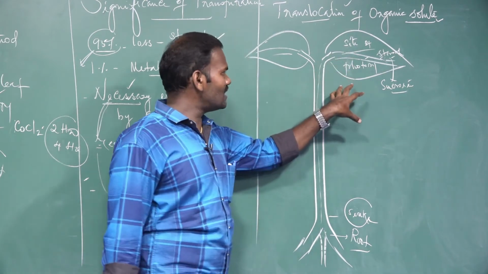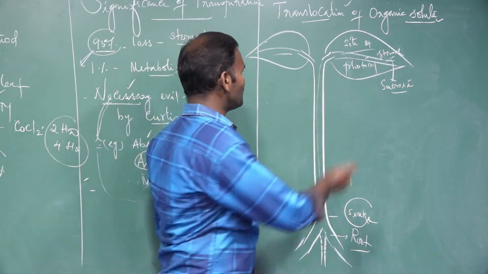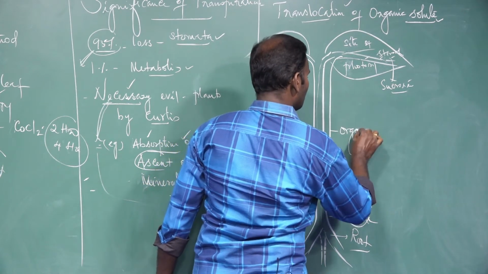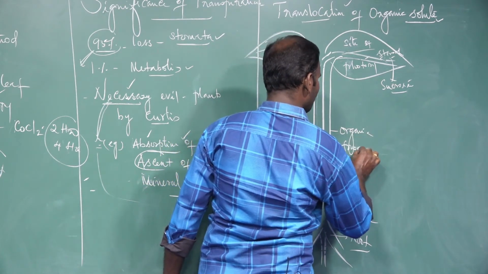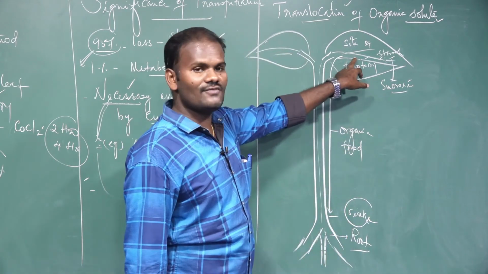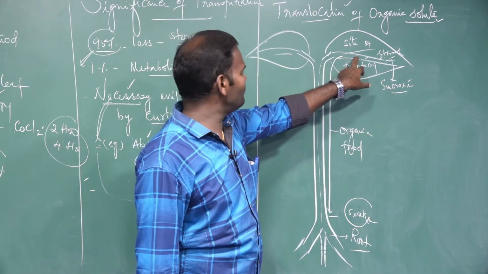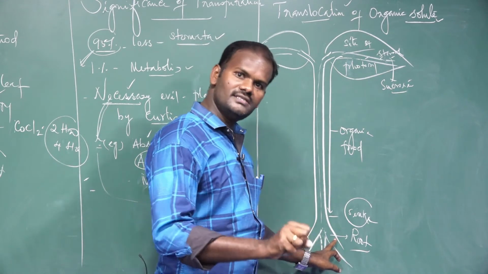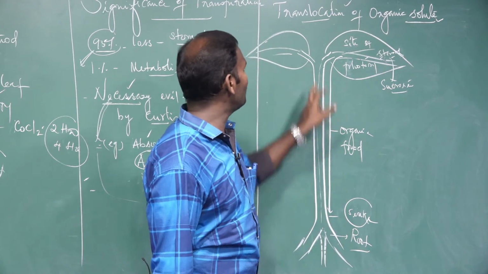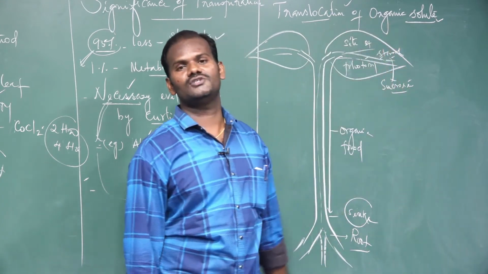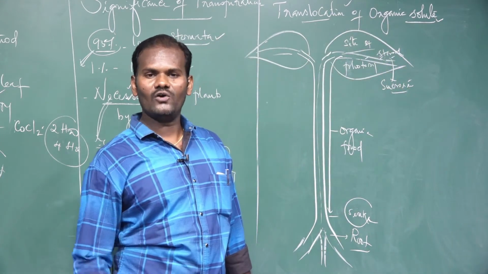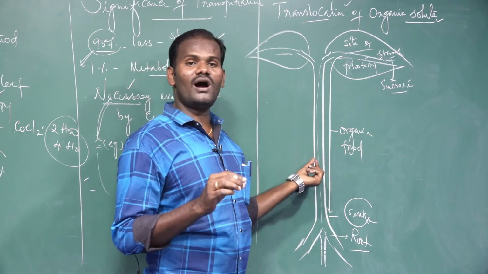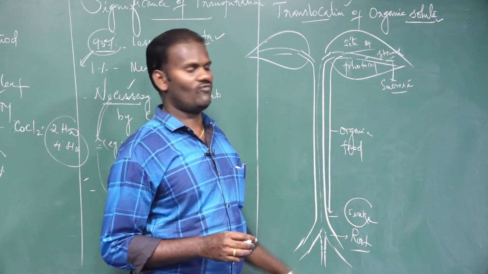So translocation of organic food material is from the region of production or synthesis to the region of storage or utilization. This is called translocation of organic solute. Now the question is what is involved in this translocation.